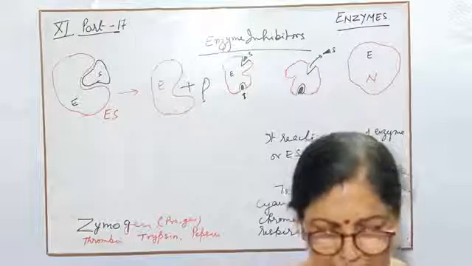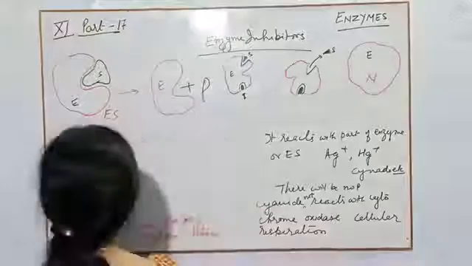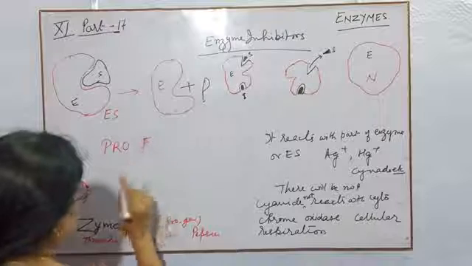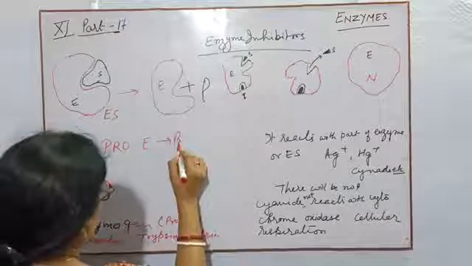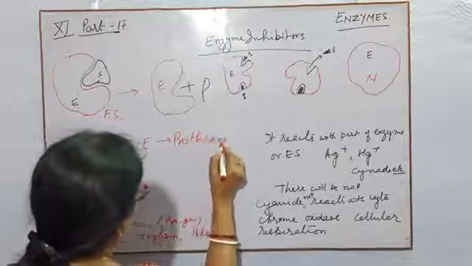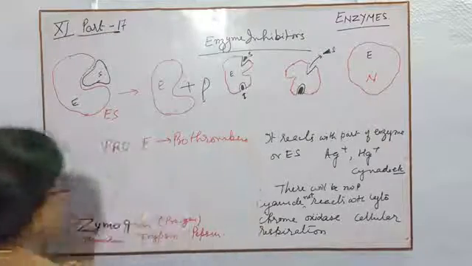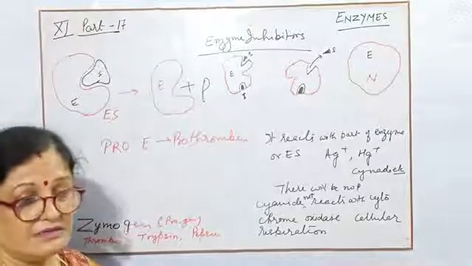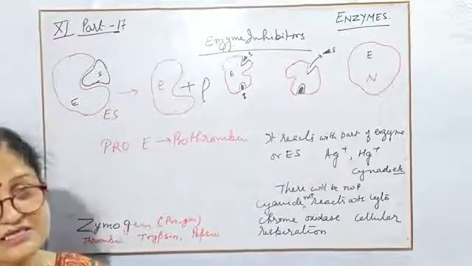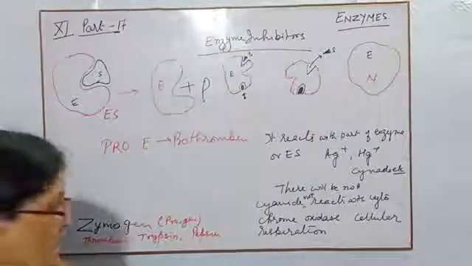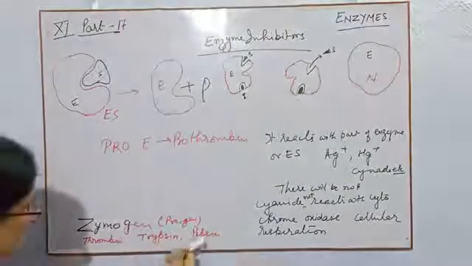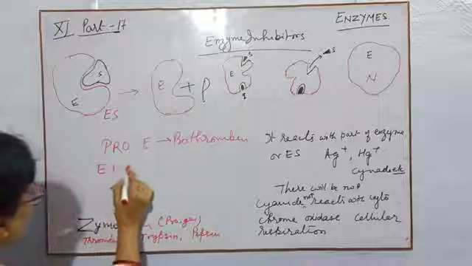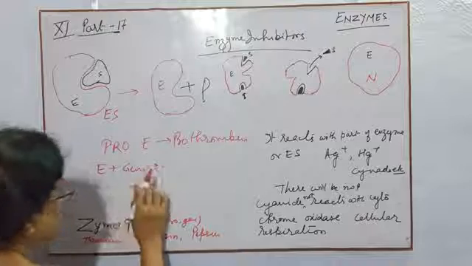Due to their inactiveness, some names have pro in front of the name of the enzyme, like the example I have given, prothrombin. Then a few enzymes have gen at the end, as I have given here: trypsin, pepsin. The name is given as enzyme plus gen, then it is inactive.